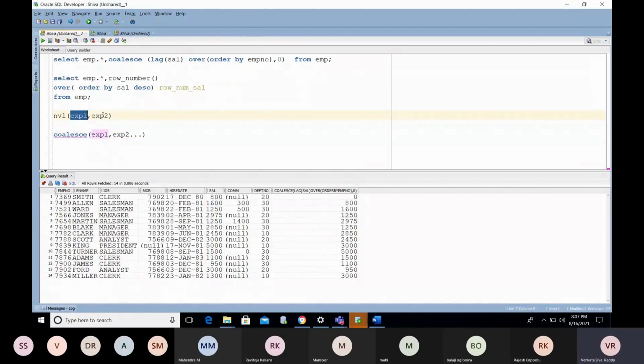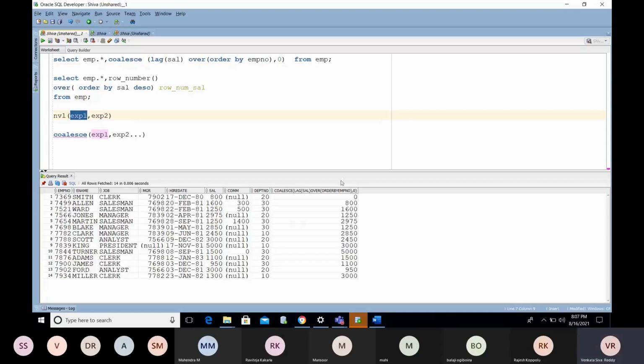But NVL function will first evaluate expression 1 as well as expression 2. It displays the result from expression 1 first, and if it is not there, then it goes for expression 2. But expression 2 is defined for all the records, whether you require it or not. Coming to this case, if expression 1 is true, COALESCE won't try to define the value for expression 2.